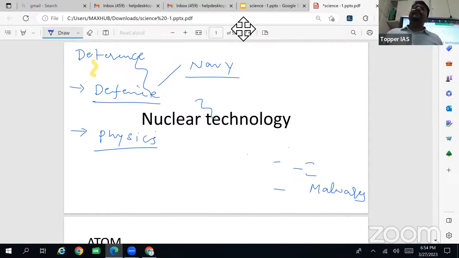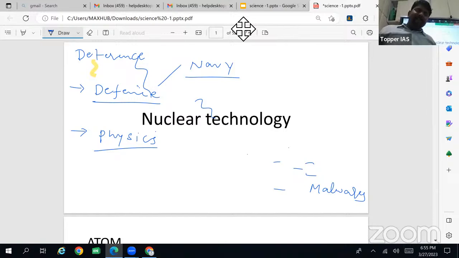Then light, the laws regarding light: refraction, reflection, total internal reflection, scattering, dispersion. Then sound, surface tension, viscosity. So these are the common topics, and we'll cover that also.